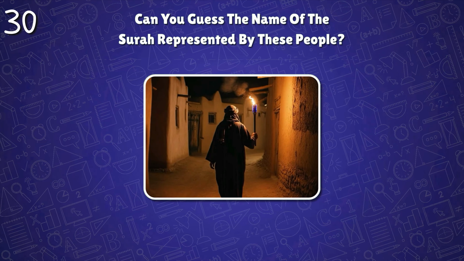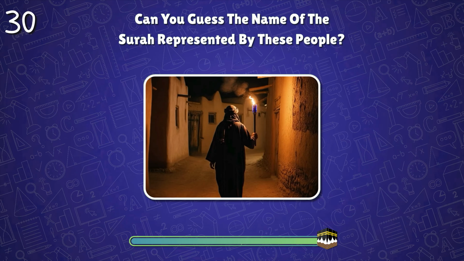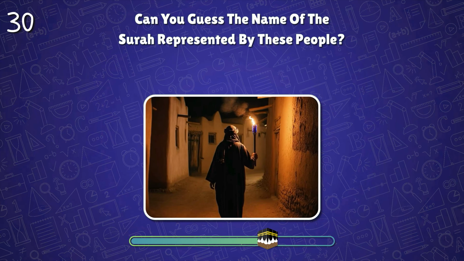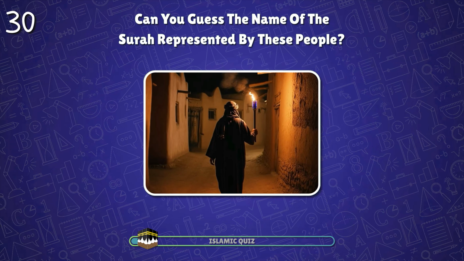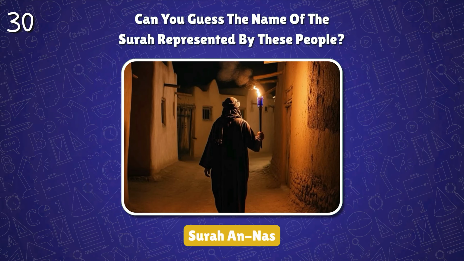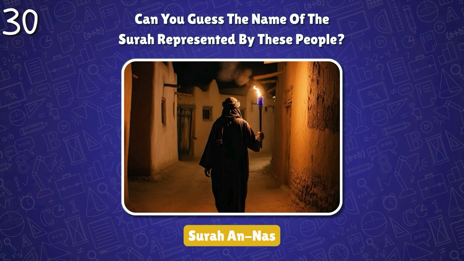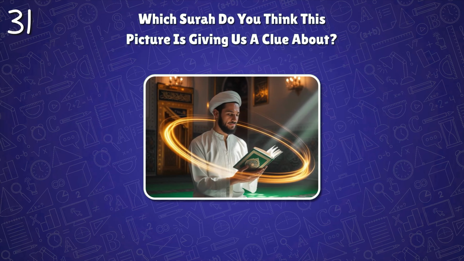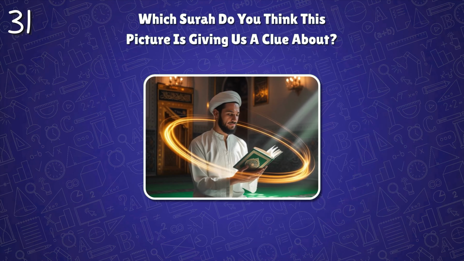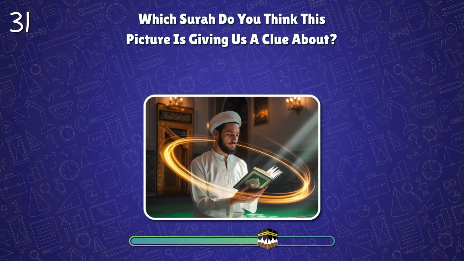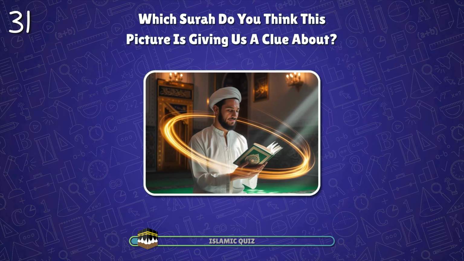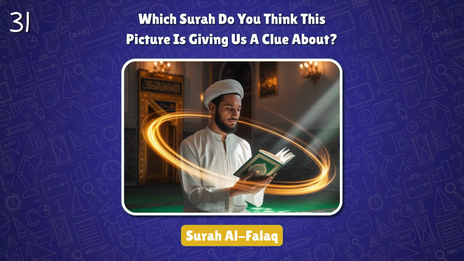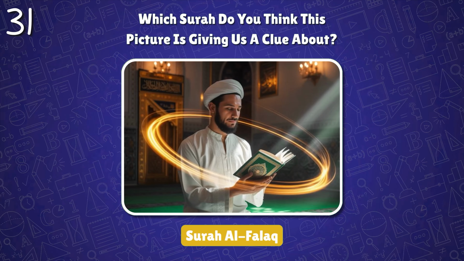Can you guess the name of the surah represented by these people? Surah An-Nahl. It teaches believers to seek refuge in Allah, the Lord of all mankind, from evil whispers. Which surah do you think this picture is giving us a clue about? Surah Al-Fil. It teaches believers to seek protection in Allah from different forms of harm and evil.